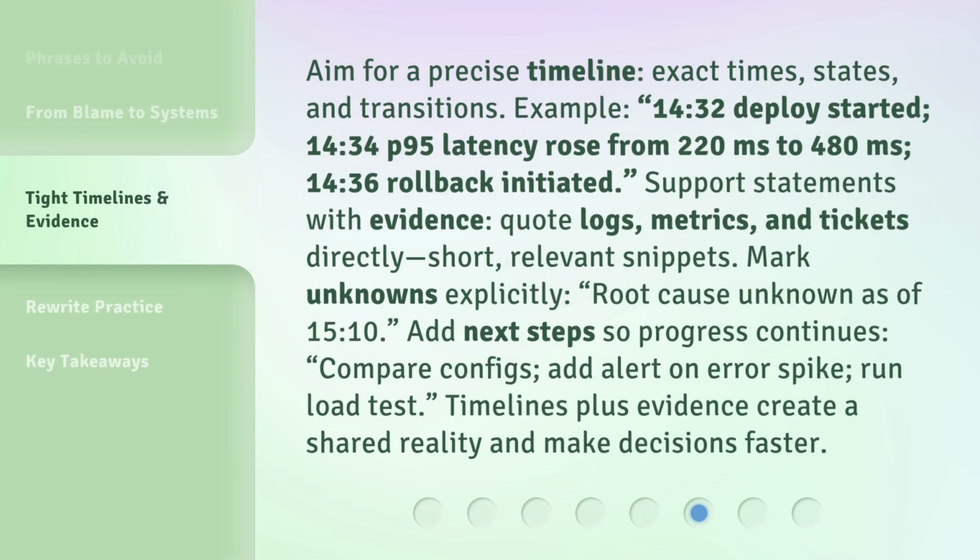Aim for a precise timeline. Exact times, states, and transitions. Example, 1432 deploy started. 1434 P95 latency rose from 220 milliseconds to 480 milliseconds. 1436 rollback initiated. Support statements with evidence, quote, logs, metrics, and tickets directly.